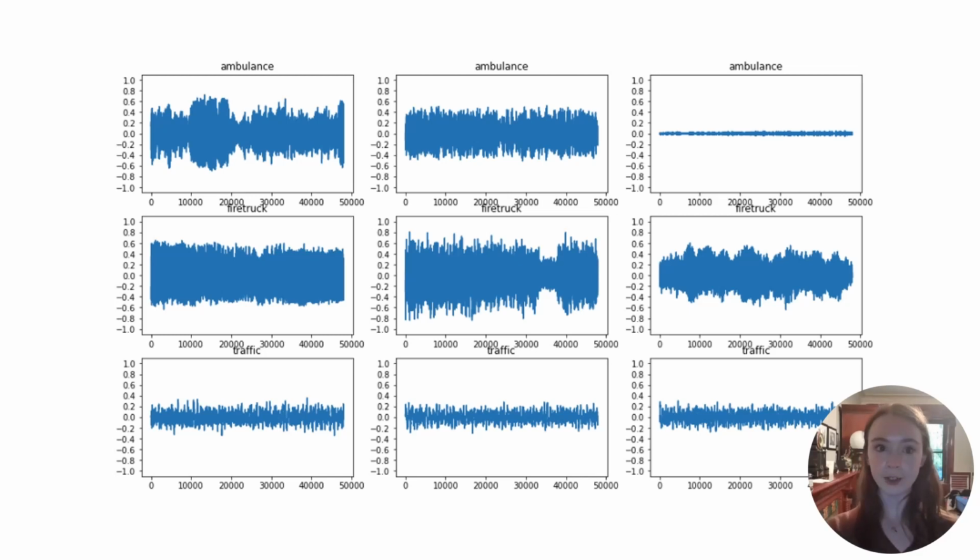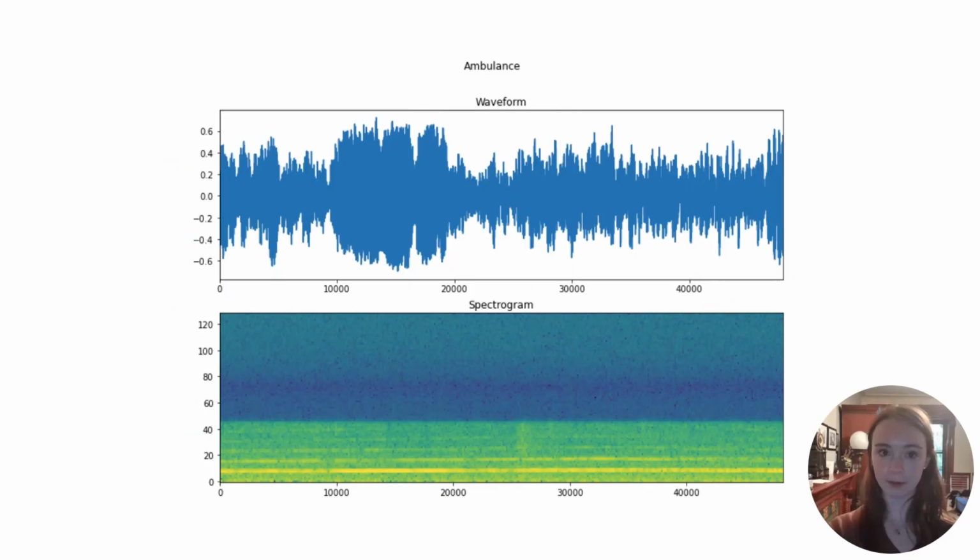In the dataset used for our project, there are 3 labelled sets of sirens: fire truck, ambulance, and traffic or no siren present. Here is a display of 3 example waveforms for each of our labels to give an idea of the variation in our dataset.